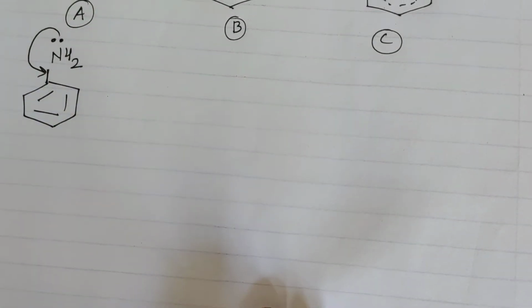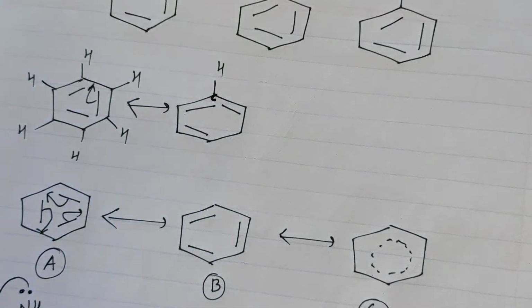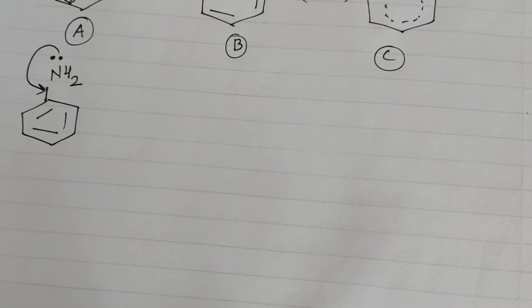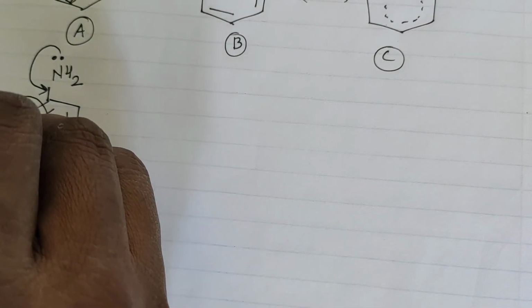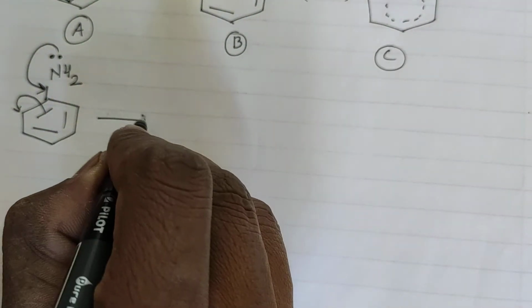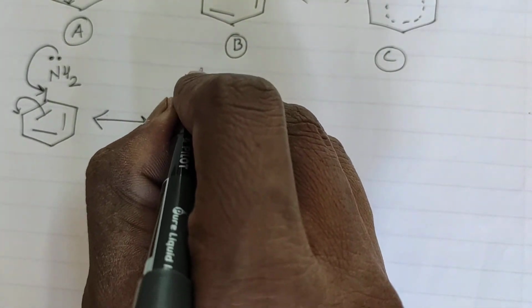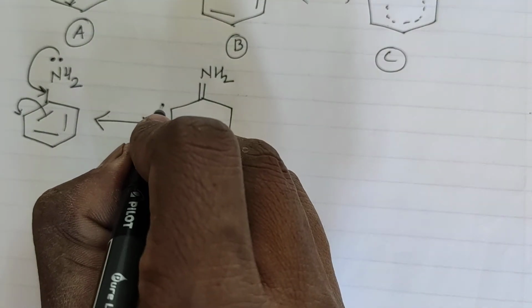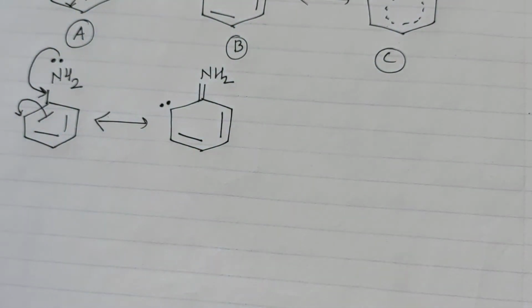But according to the previous structure that we have seen, the valency of carbon will become 5, and that is not a correct Lewis structure. So to compensate the Lewis structure, we have to move the double bond to this carbon, and with the help of this double-headed arrow, we can write it like this: NH2, and here 2 electrons. I will write down this pi bond as it is.